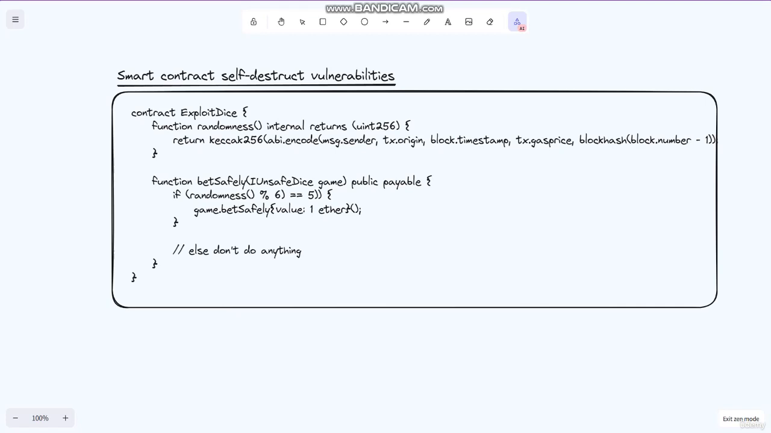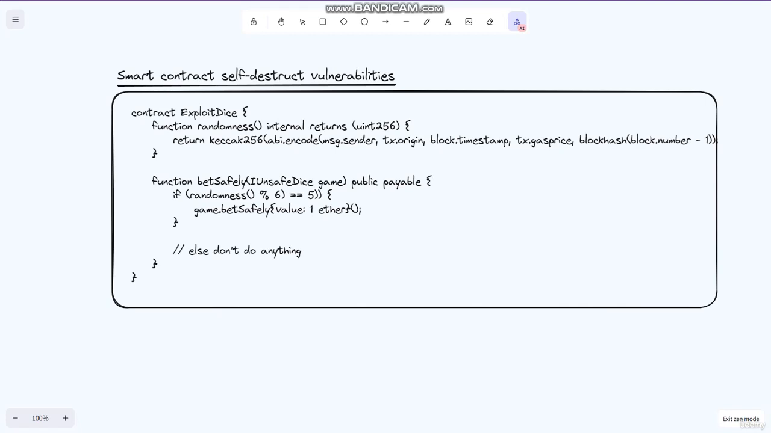Another way to prevent this vulnerability is to use a more secure random number generator. The keccak256 function used in this example is not truly random and can be predicted by the attacker. Instead, contract developers should use a more secure random number generator, such as the block hash function, which generates a random number based on the hash of the current block.